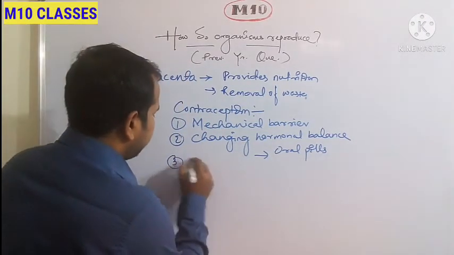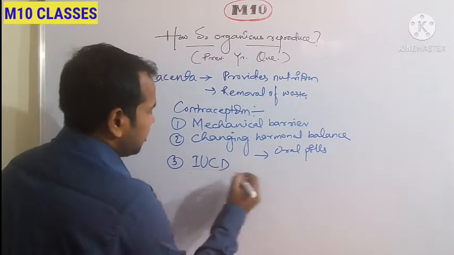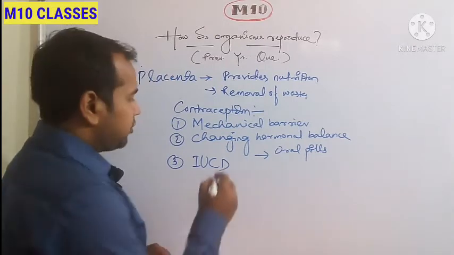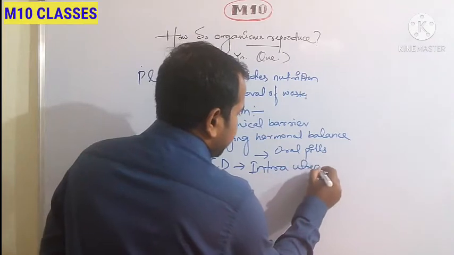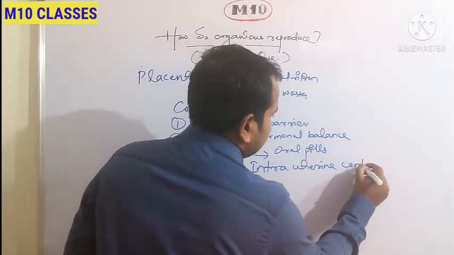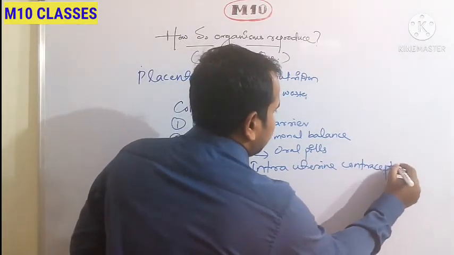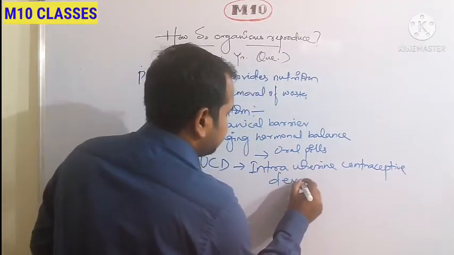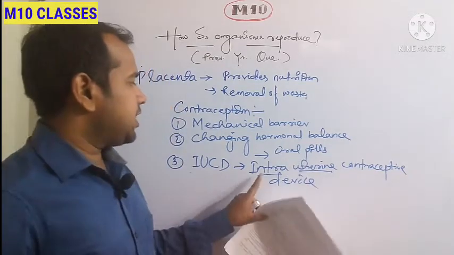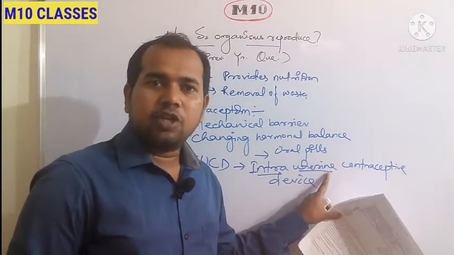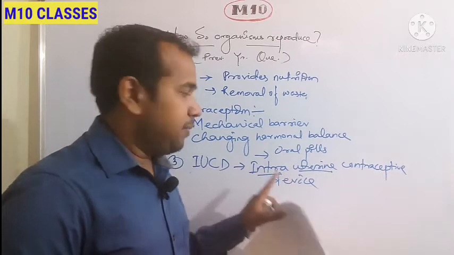Next is IUCD. What is the full form of IUCD? It is intrauterine contraceptive device. It is intrauterine, which means it is used inside the uterus, so it can be used only by the female.